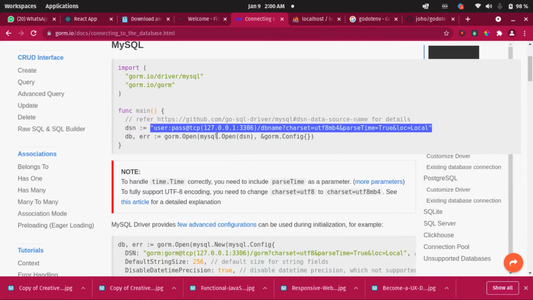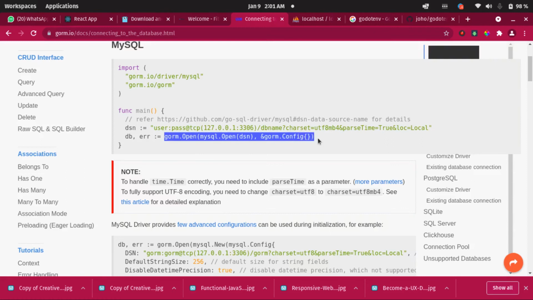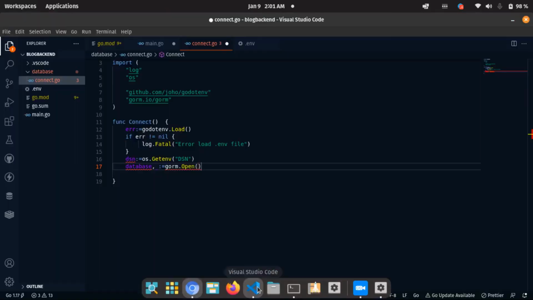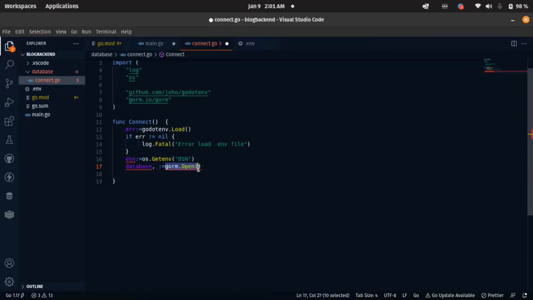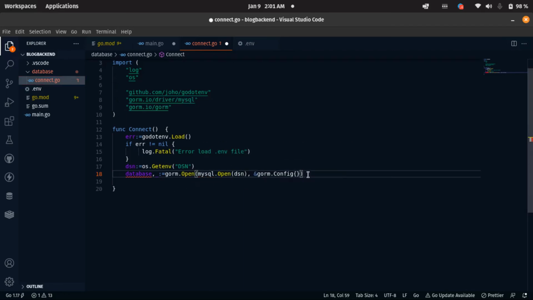It's coming from here. This is the function we want to replicate there. This is gorm.open, mysql.open. This is the same thing we want to do there. So now let me just grab this, copy this guy here, and then come inside our VS Code. Then I need to paste it here so that you'll be able to know that yes, it is coming from their documentation. So we need to import this driver here to take away that error.